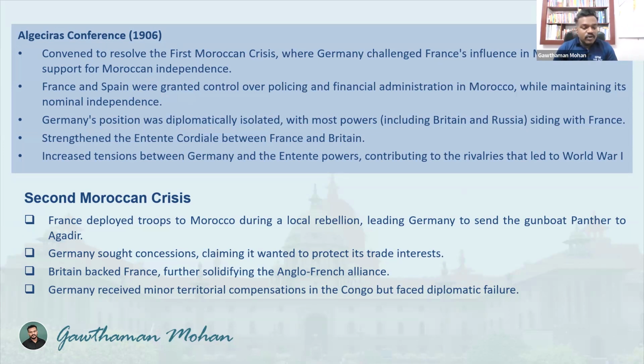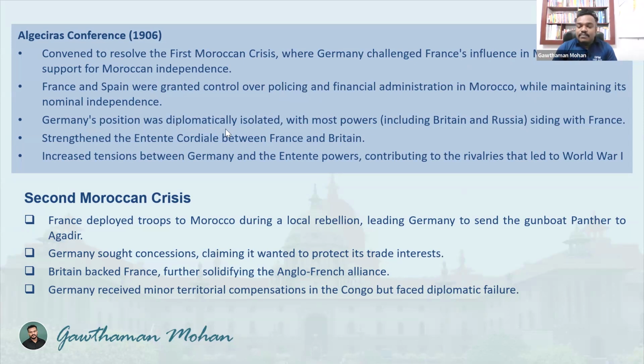And what was the discussion point there? It actually convened to resolve the problems which were going on in Morocco. That is the First Moroccan Crisis, where Germany challenged France's influence in Morocco, claiming support for Moroccan independence. But what happened? France and Spain were granted control over policing and financial administration in Morocco while maintaining its nominal independence, which means because of this conference, France and Spain got an upper hand in the Moroccan region, and